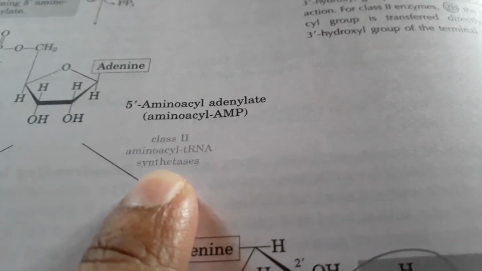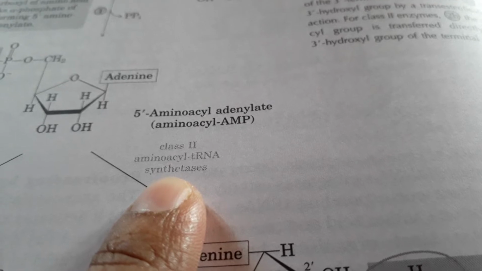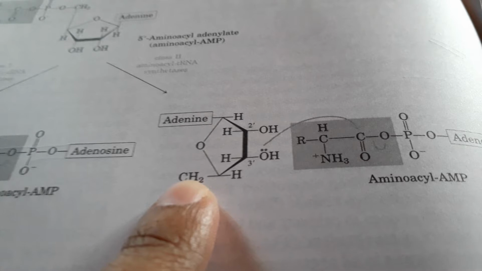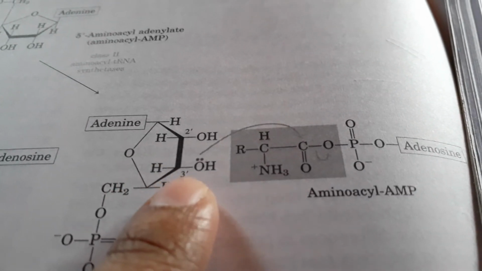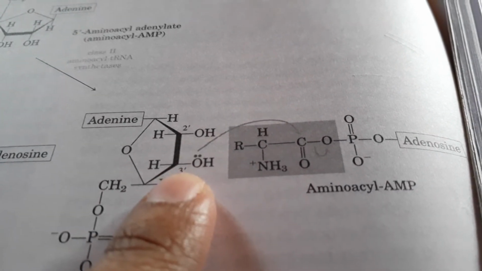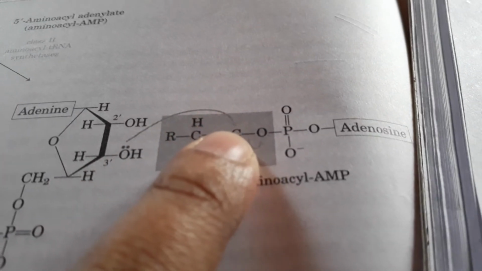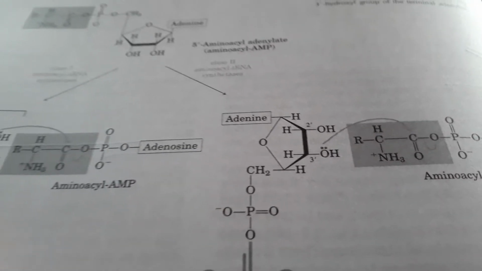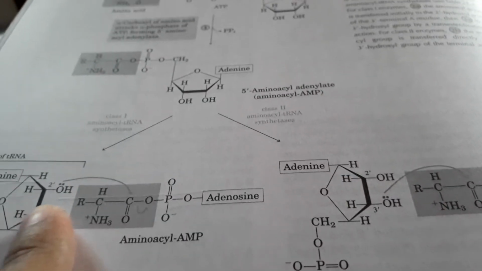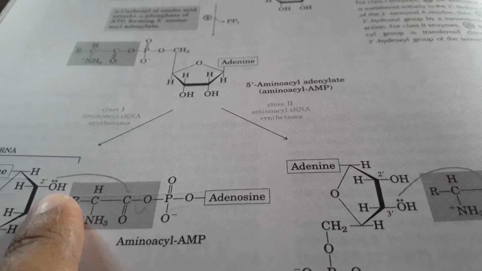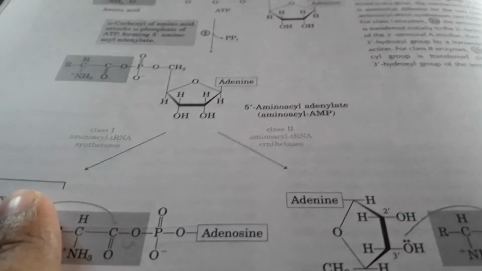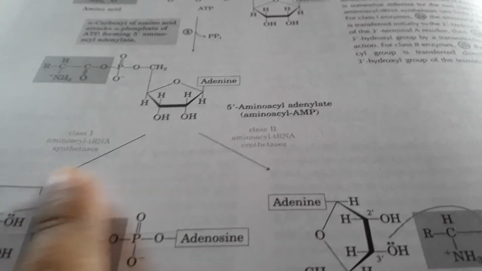Now I will explain class 2 of amino acyl tRNA synthetase. In class 2, the 3' hydroxyl group of the ribose sugar creates the nucleophilic attack toward the amino acyl AMP. So this is the difference between the bond formations. One creates a bond with the 2' hydroxyl group, another with the 3' hydroxyl group, and according to that they are divided into two classes.